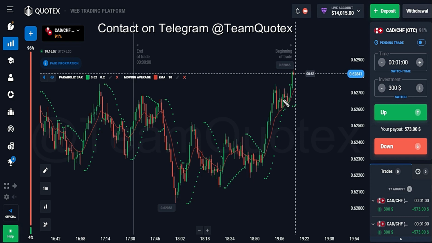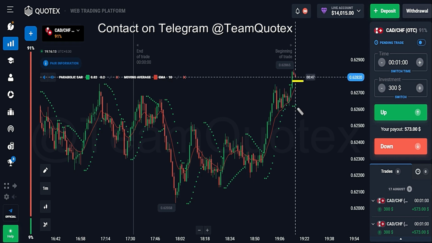That's why the market is coming down. On the other hand, I took my trades on this candle, and you can see 1, 2, 3 parabolics are below the price. So all confirmations for an upward trade. That's why I took my trades in the upward direction, and you can see the result is in front of you. I made a good profit.